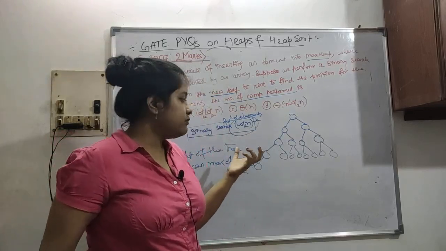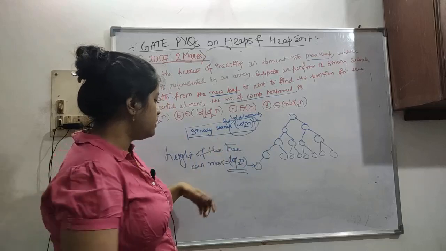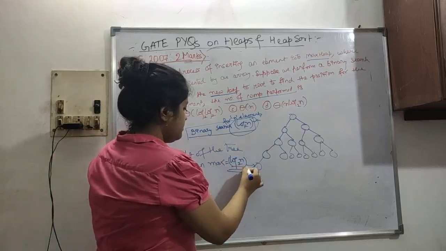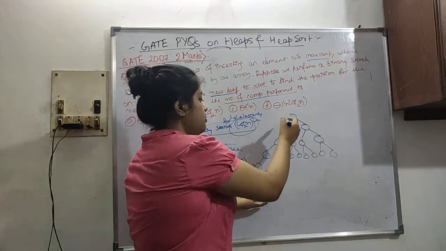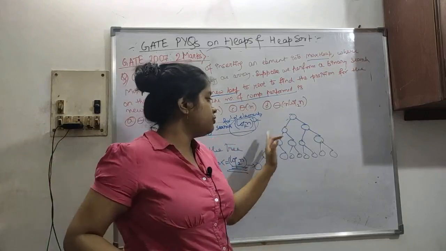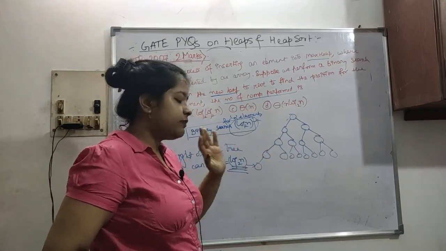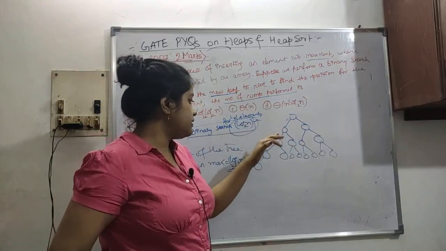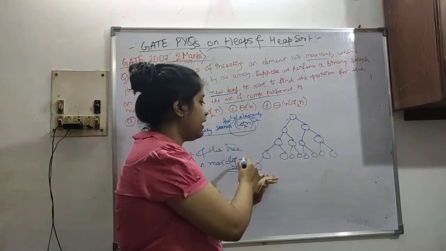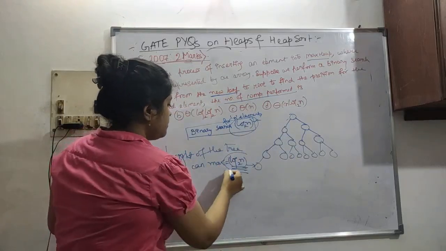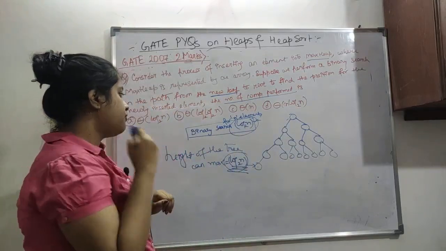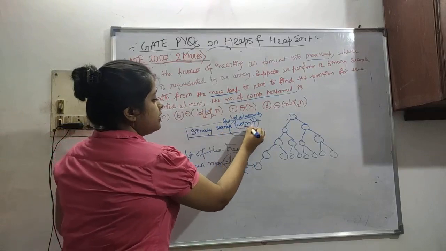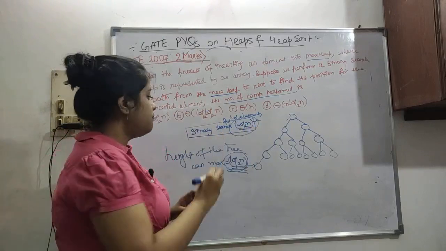So the maximum height it can go in the worst case is this. Height will be log n. So for this insertion, in the worst case, it can go till the total height of the tree, which is log n. So basically for n elements, binary search takes log n.